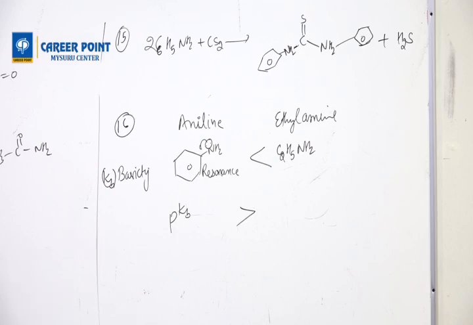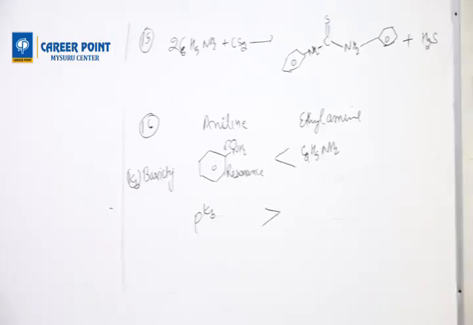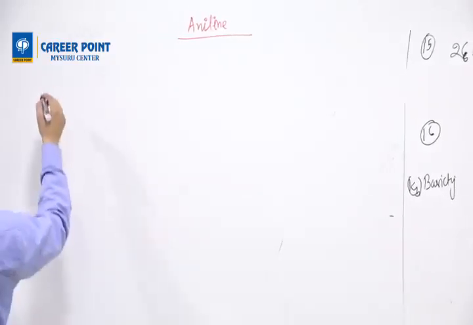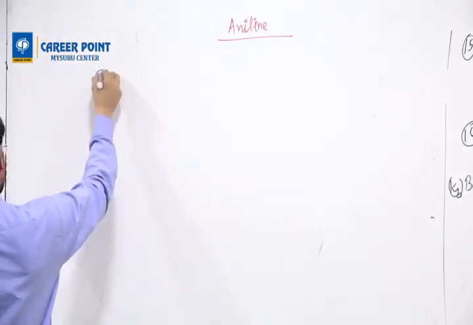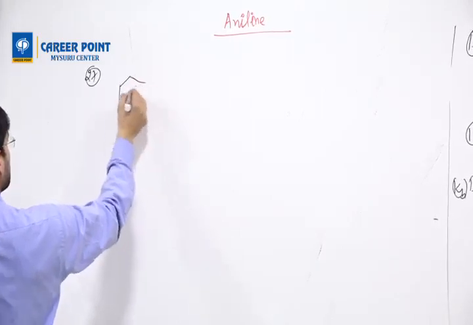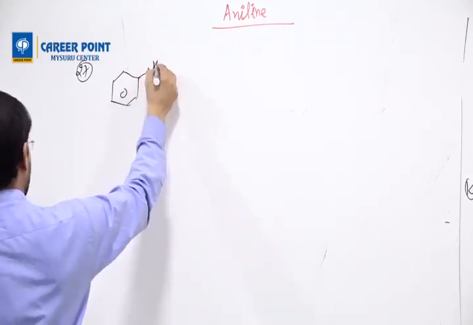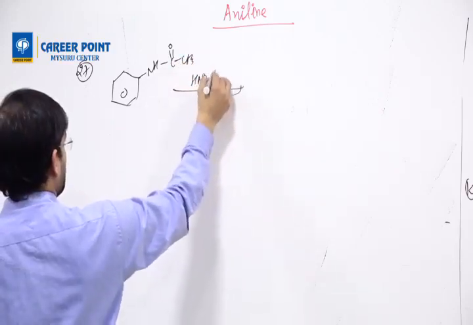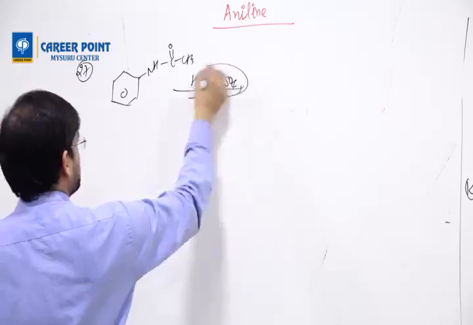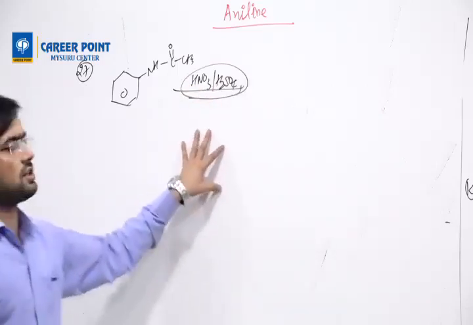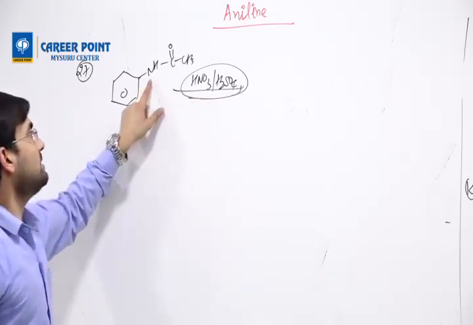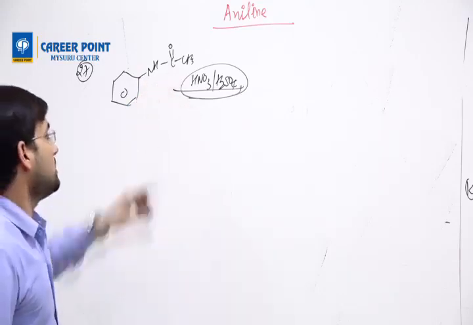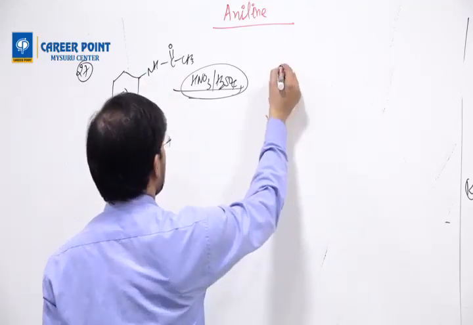Question number 27. NHCOCH3, that question also we will solve. We have NHCOCH3 in the presence of HNO3 and H2SO4. This is a nitrating mixture. So here the electrophile is NO2 plus, and this group is ortho and para directing. So we will draw both the products, ortho and para.